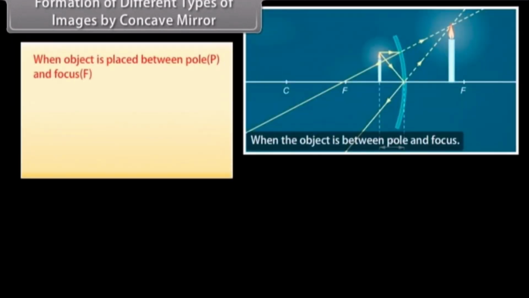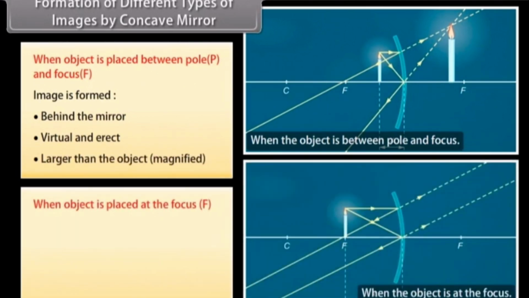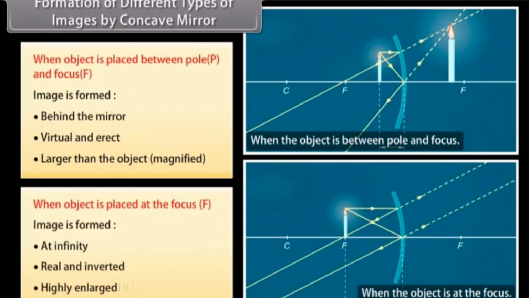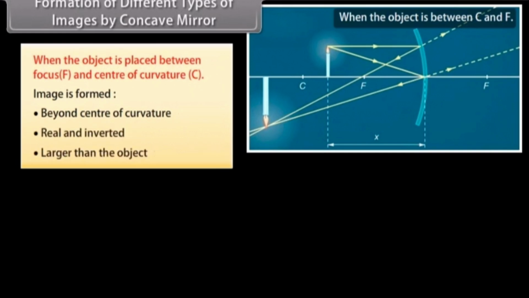Formation of different types of images by a concave mirror. When the object is placed between pole P and focus F, the image is formed behind the mirror, virtual and erect, larger than the object, magnified. When the object is placed at the focus F, the image is formed at infinity, real and inverted, highly enlarged. When the object is placed between focus F and the center of curvature C, the image is formed beyond the center of curvature, real and inverted, larger than the object.